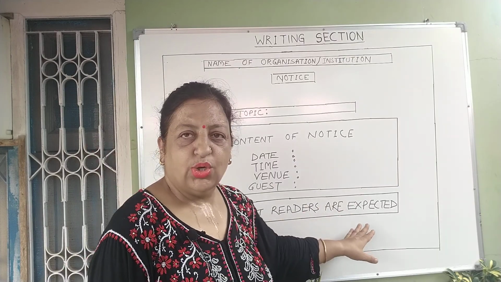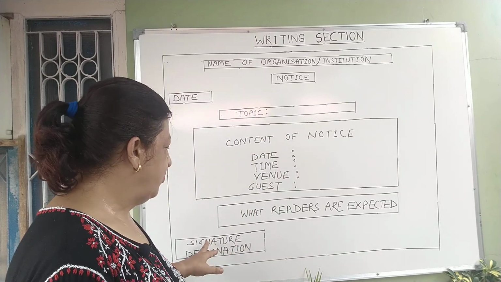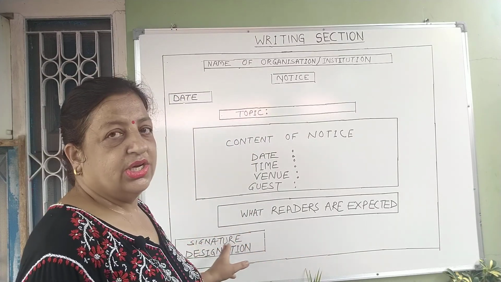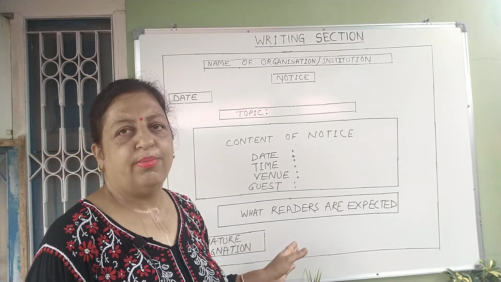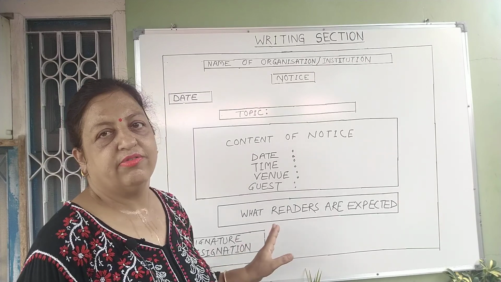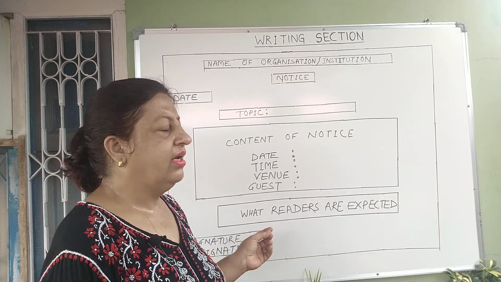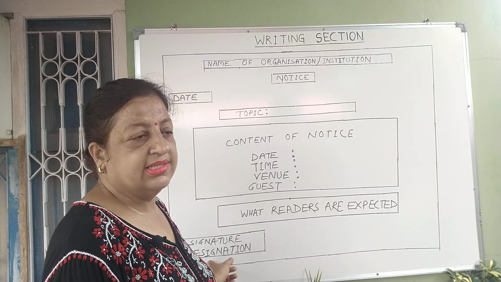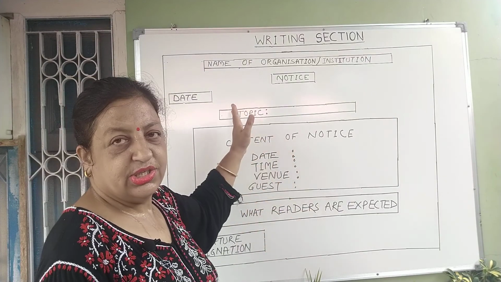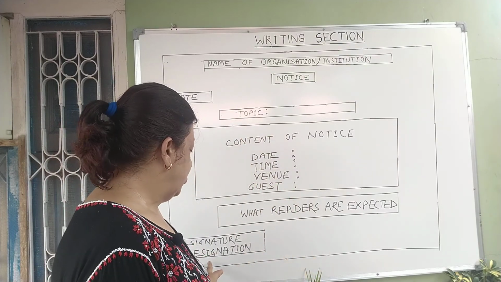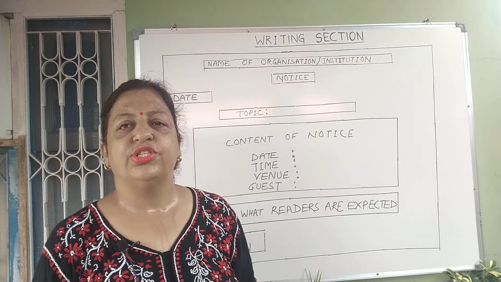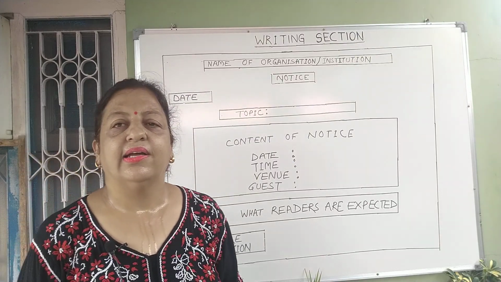When you have completed all the information, after that you will write the signature. Under the signature, you will write your complete name, Saurabh or Surabhi. After that, you will write head boy or head girl, whatever is your designation, or the head of the NCC student union or NSS student union. Whatever designation is given in the question paper, that you will write down here. So this is the simple format which we have to follow while writing the notice.